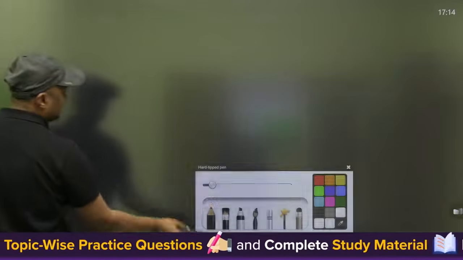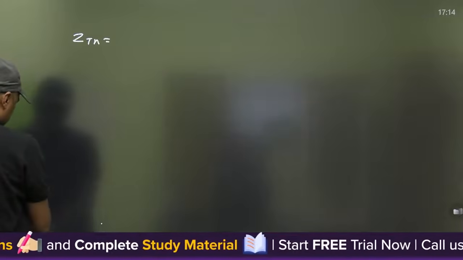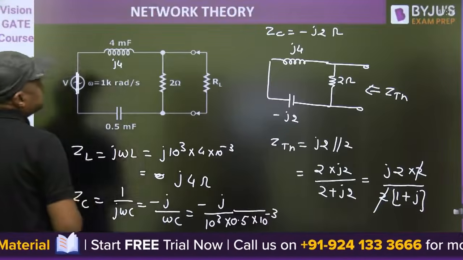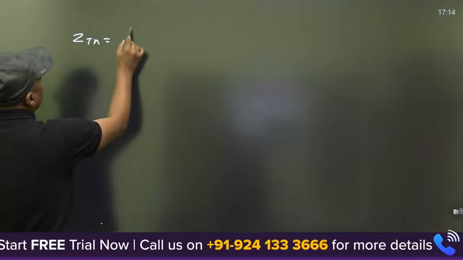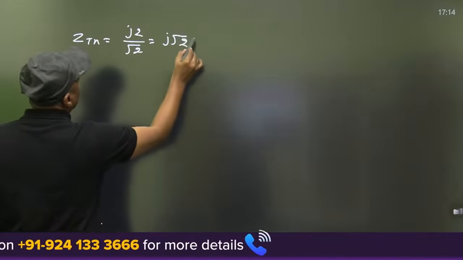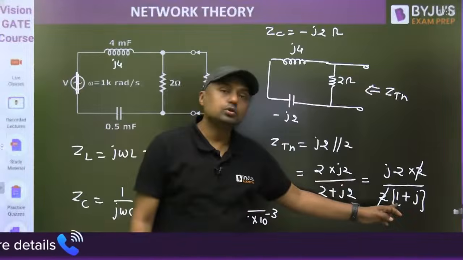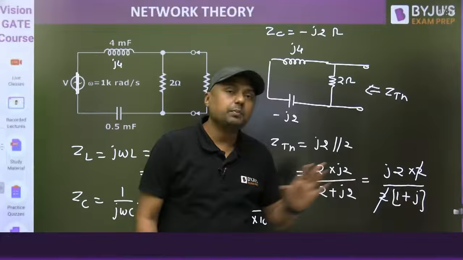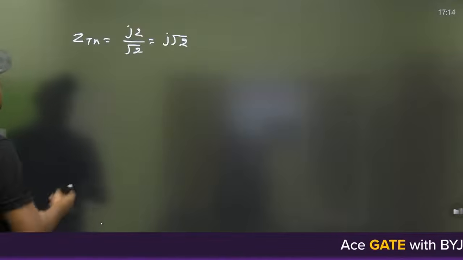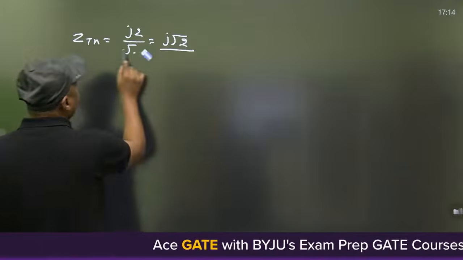Okay. So ZTH is equal to J2 upon root 2, and what is the angle here? 45 degree in the denominator, but only the magnitude is required.